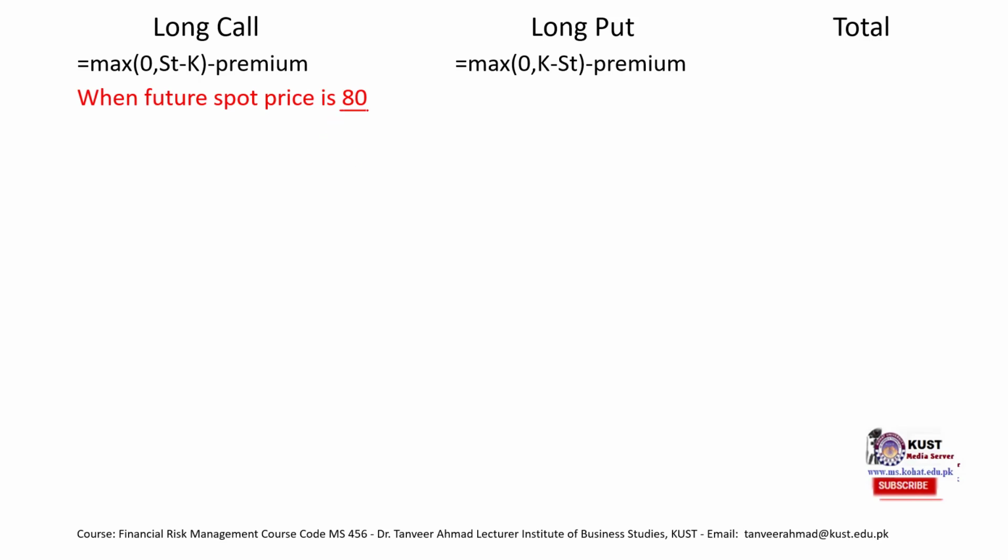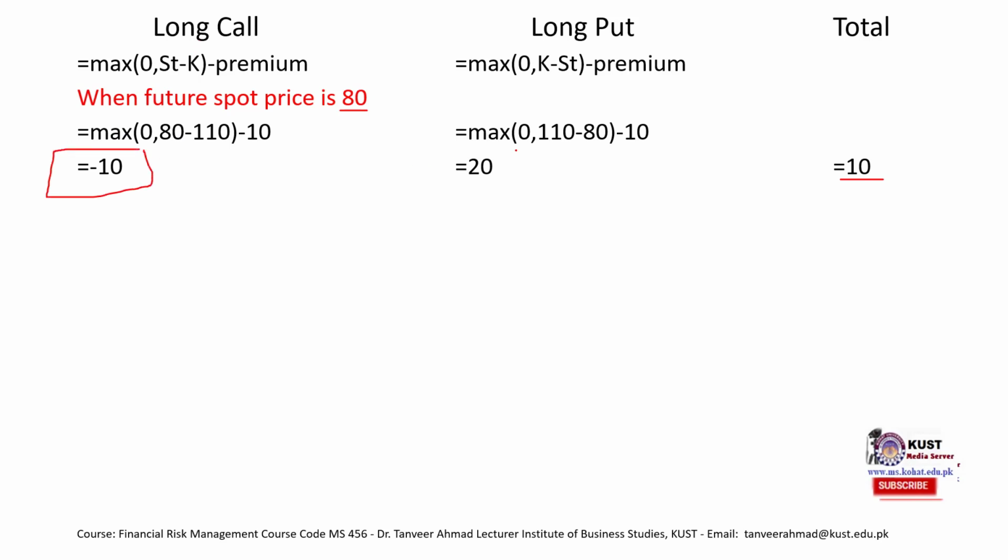What if the future spot price is 80? 80 minus 110, this would give us 0. So 0 minus, right? So we get the profit of 10, total profit of 10. So you would notice that long call is giving us loss, but long put is giving us profit. So they would always move in different directions.